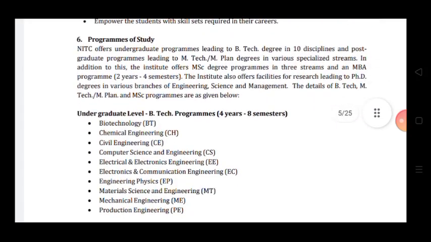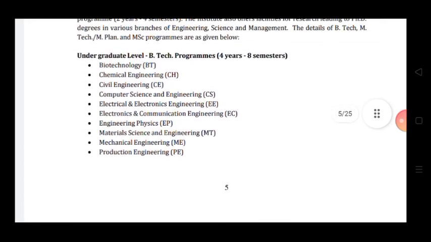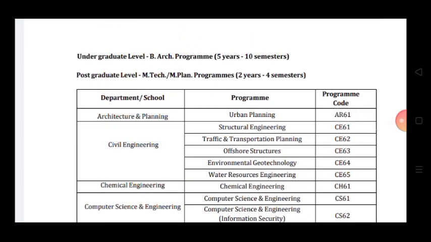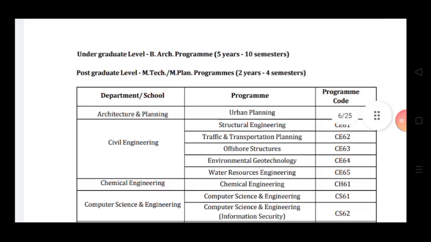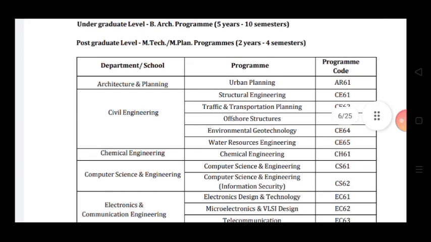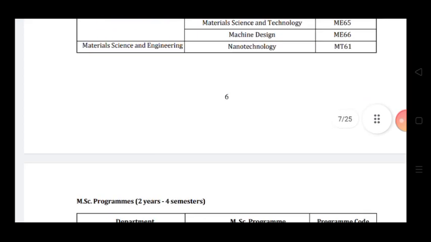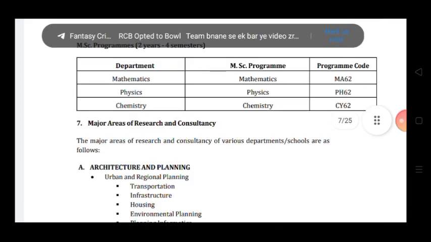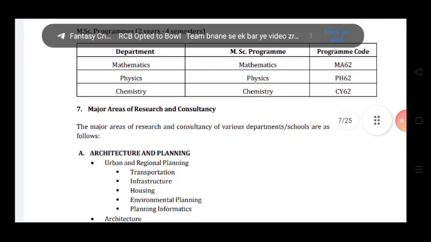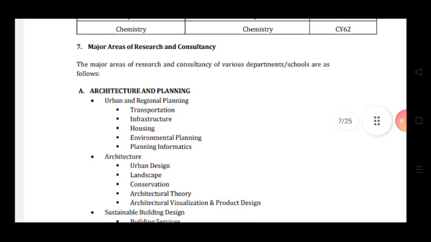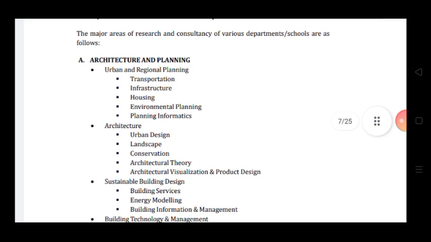Program of study. This is the undergraduate BTech program, a 5 year or 10 semester program. At postgraduate level, the MTech program is 2 years or 4 semesters, and the MSc program is 2 years or 4 semesters. Major areas of research and consultancy: you can see architecture and planning.